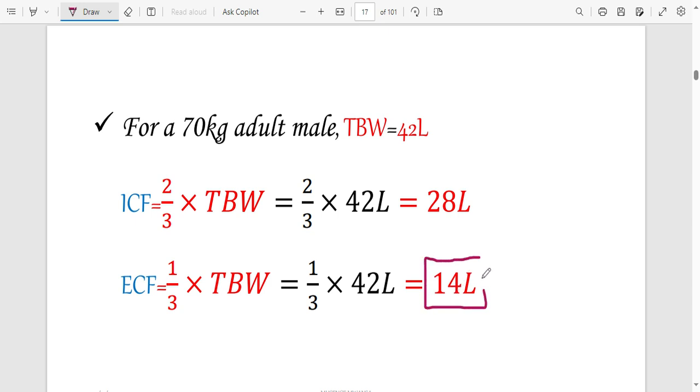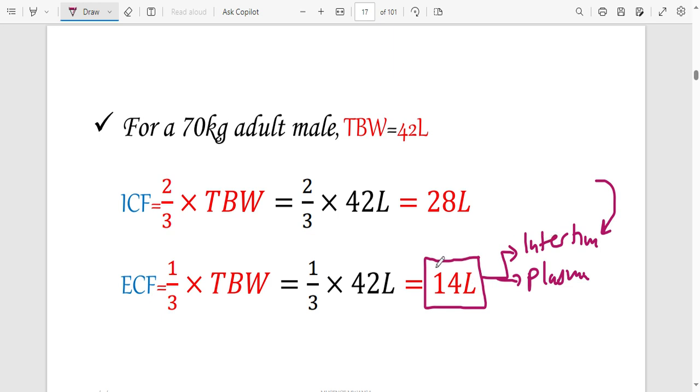What makes up ECF? We said that you have got interstitial fluid, which we also call interstitium. Apart from that, we have also plasma, that liquid that is in blood. And we said we also have transcellular fluid, but transcellular fluid is actually part of the interstitium and lymph.